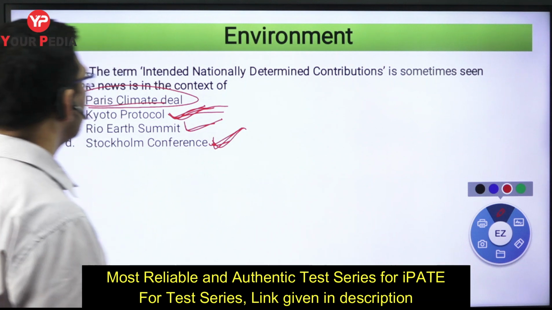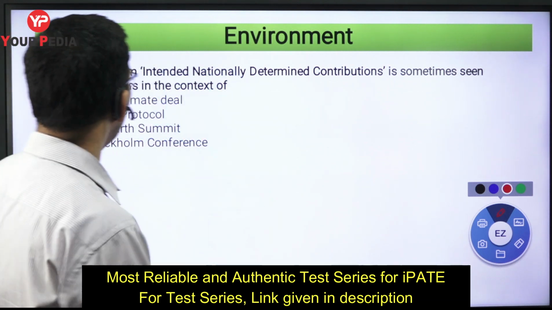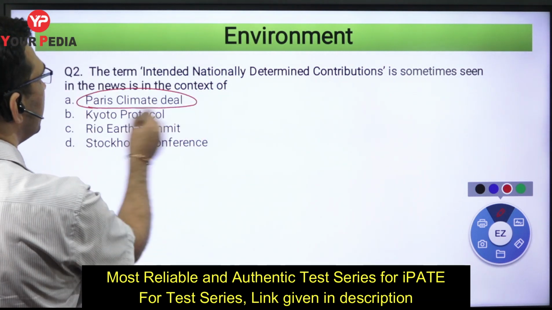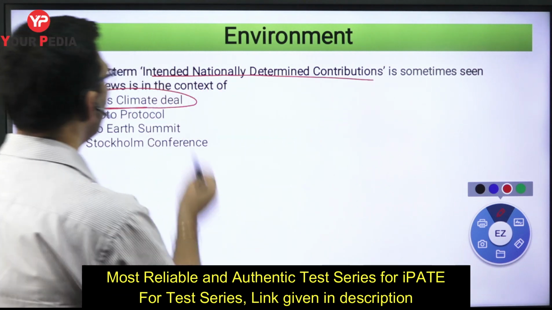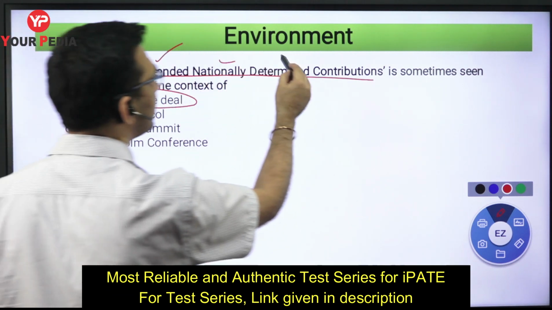So in that effort, one term was coined over there, it was named intended nationally determined contribution. Intended, your intention, nationally determined contribution.